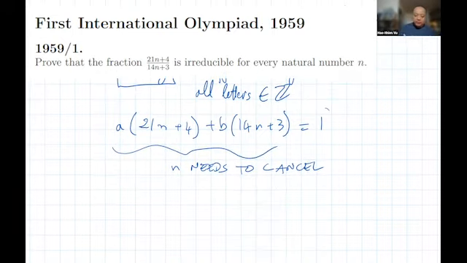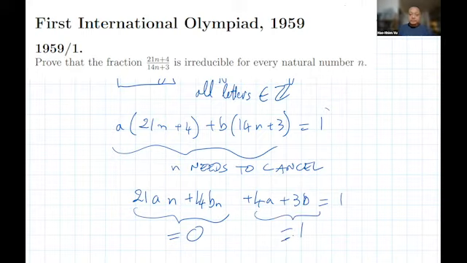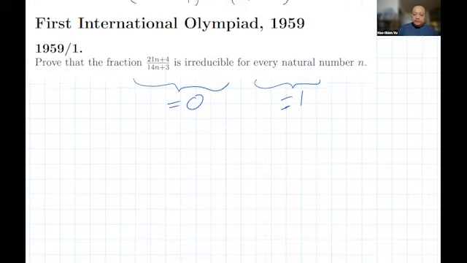Aha, so that means if I expand this out, I have 21an plus 4a plus 14bn plus 3b equals 1. I need the n terms to be equal to 0, and therefore the rest of it must be equal to 1. So I have two equations, two unknowns. It's a straightforward system. I can solve this system. I get my a and my b and QED. All right, let's solve them.